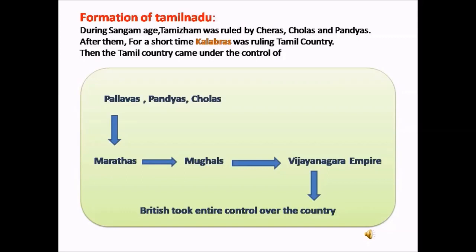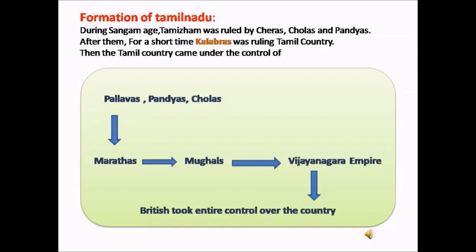Now we will see about the formation of Tamil Nadu. During the Sangam age, Tamilagam was ruled by the three great emperors Cheras, Cholas and Pandyas. They were defeated by the Kalabhras, and these Kalabhras were ruling the Tamil country for a short period. Then again, the Tamil country came under the control of Pallavas, Pandyas and Cholas.